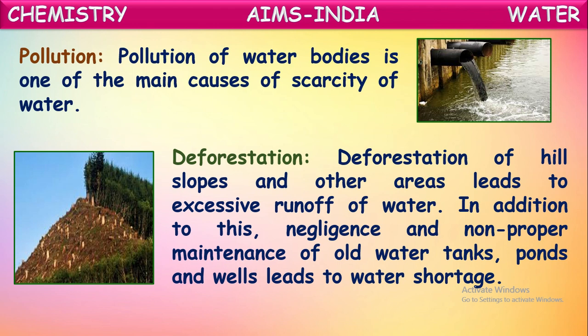But because of deforestation, what is happening? No trees or plants to stop the flow of water when it rains. So immediately after raining, this water will run off into water bodies like oceans and seas. It cannot be used further there, isn't it? It won't recharge the ground. So in this way also we are facing scarcity of water because of deforestation. What is meant by deforestation? Cutting down of trees in a big number.